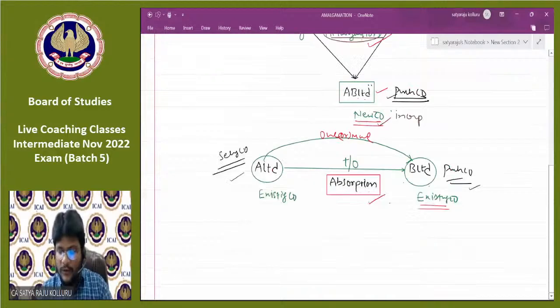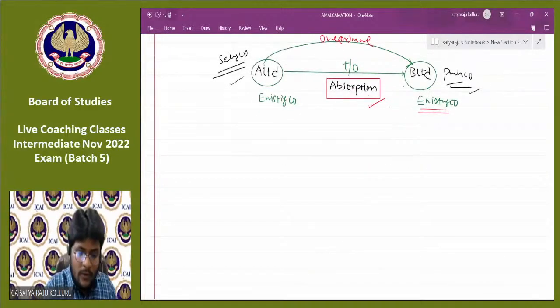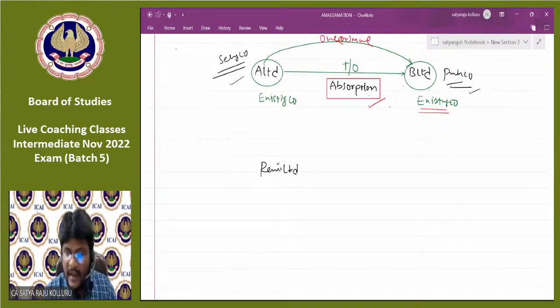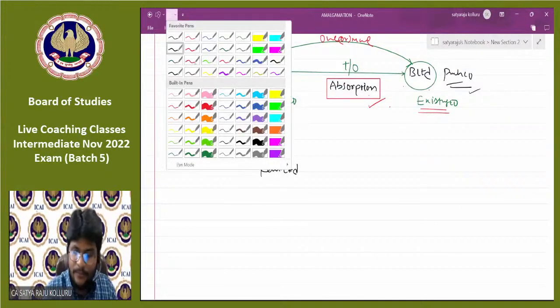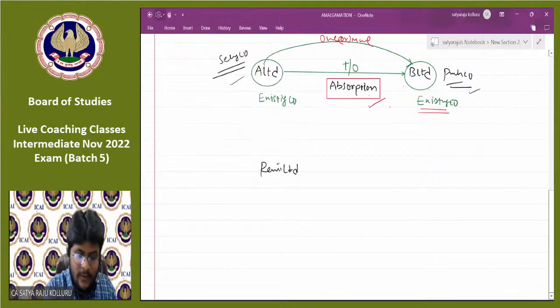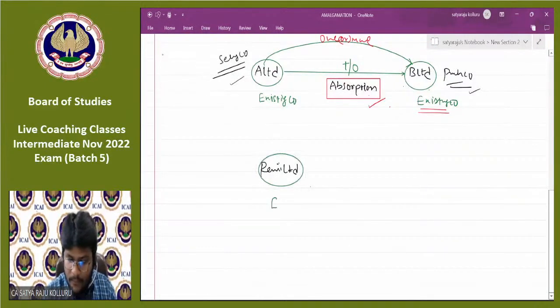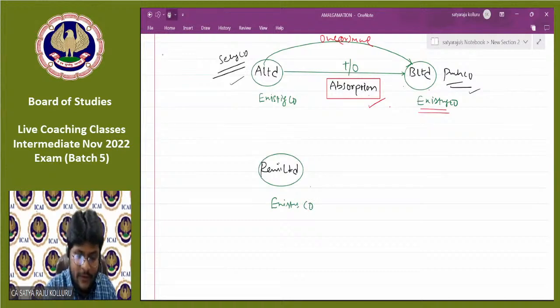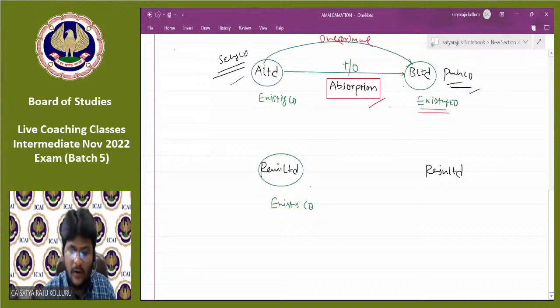Now come to my notes here. So here I am taking two companies. One is Rani Limited, which is an existing company, guys. Another company is a newly incorporated company, which is Razu Limited.